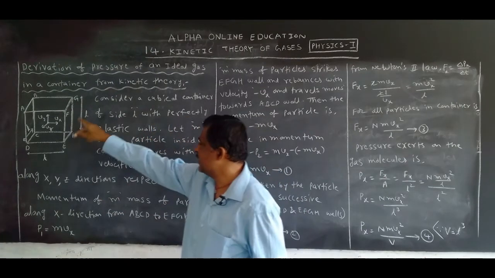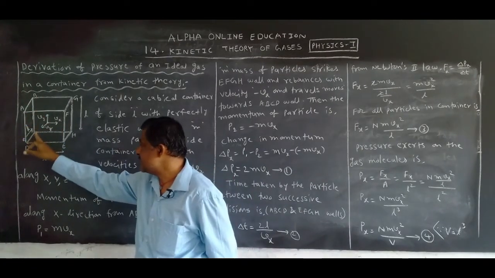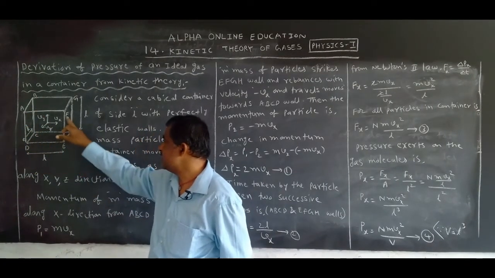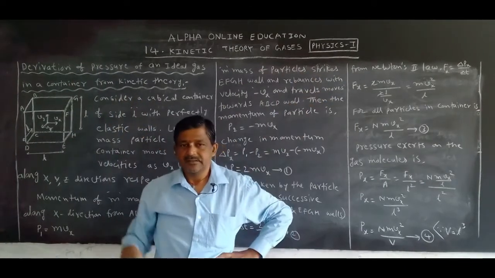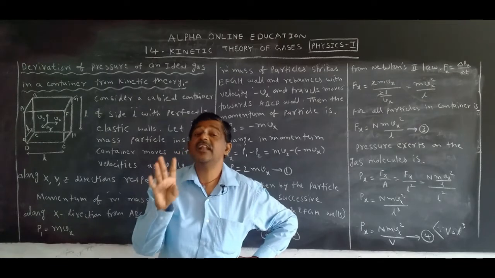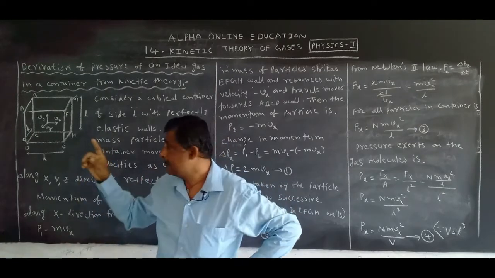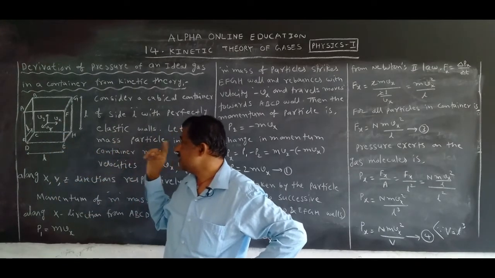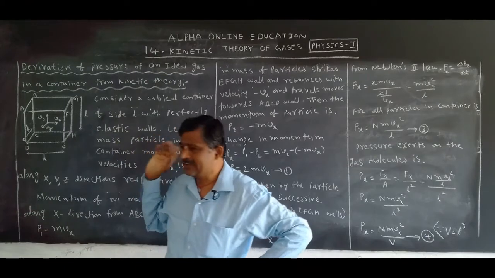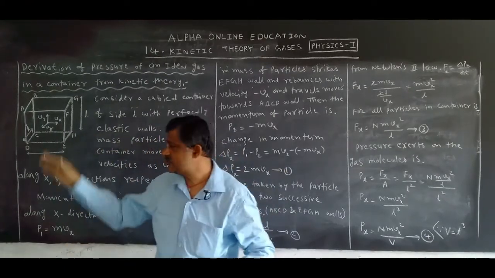Now this is a container. What are the walls? A, B, C, D, E, F, G, H. Just like a room, the container has elastic walls. What are the elastic walls? A, B, C, D, E, F, G, H. This is the container with elastic walls as shown in the figure.